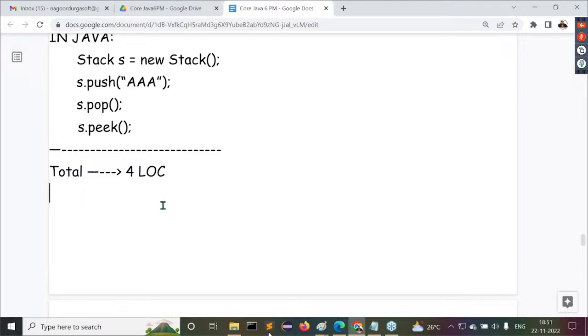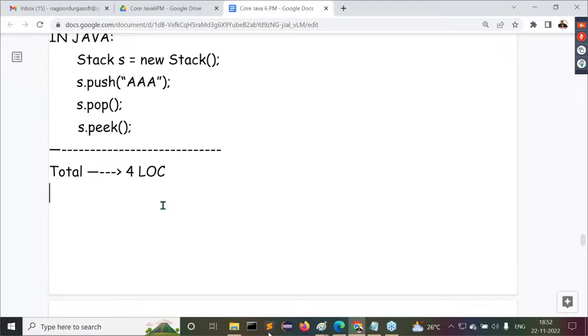Now tell me, in which programming language are fewer instructions needed? Java. In Java, fewer instructions are needed. In which programming language are more instructions needed? In C and C++. Got my point or not? Listen, the point is very clear. Try to understand it. Which programming language is taking more instructions for a particular requirement? That programming language is a loosely coded programming language.